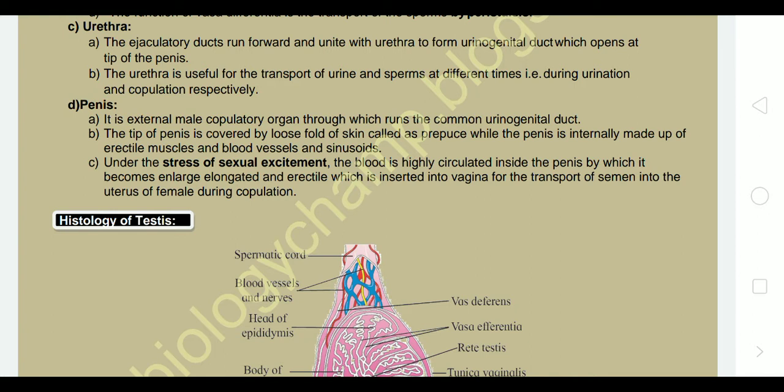There is a spelling mistake in this note; it must be sinuses. So the penis is made up of upper loose skin which continues to its tip, and inside it is made up of highly vascular tissue which becomes hard when totally filled with blood.